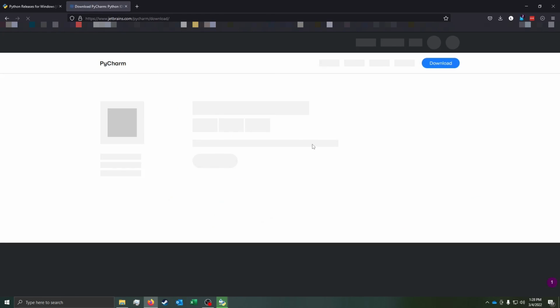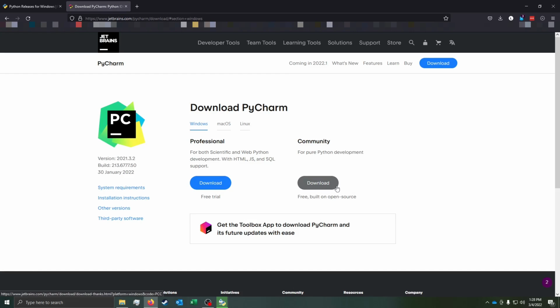And we're going to go to download. And so we want community. Now, what is this? What are we looking at? Why are we? I thought we have Python, right? We don't need this. And you're right. So technically, unless you don't know, you don't actually need this. But we're going to use it anyways.